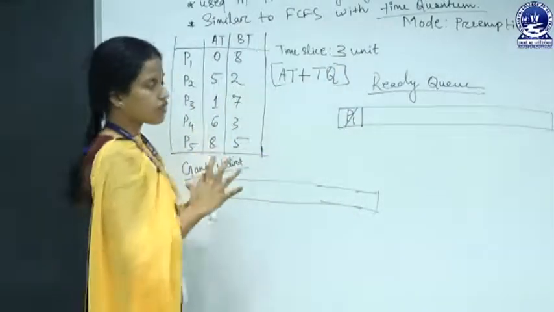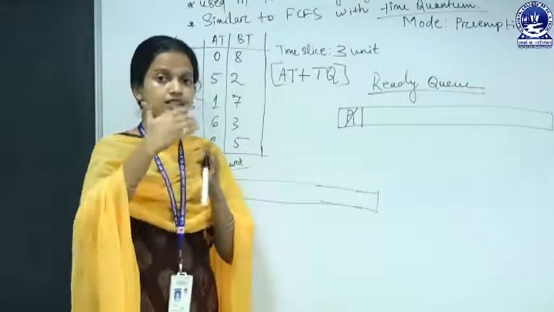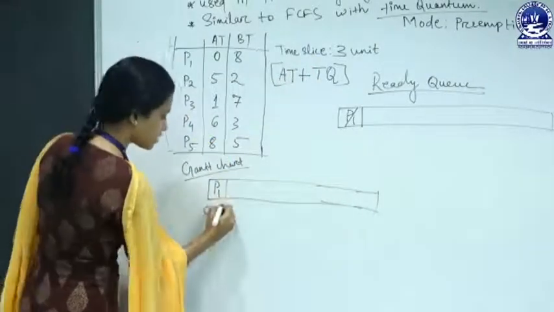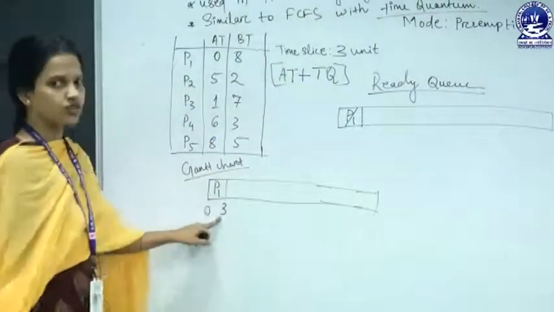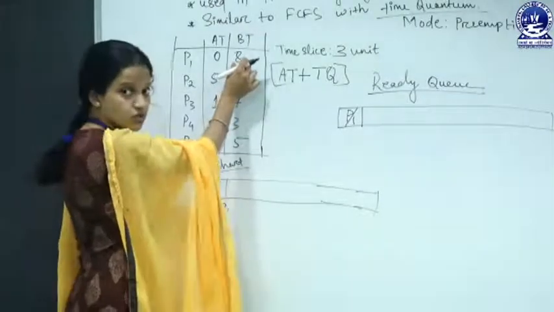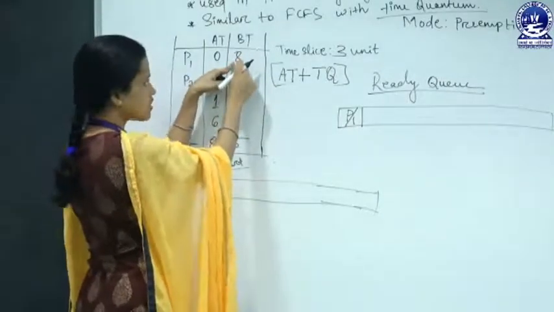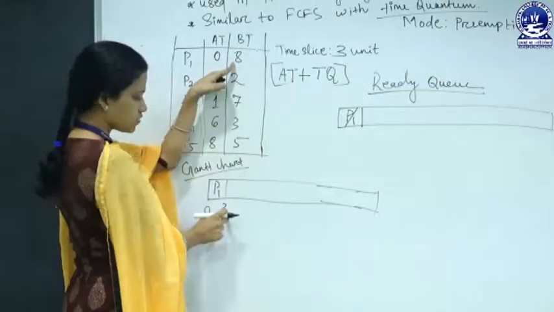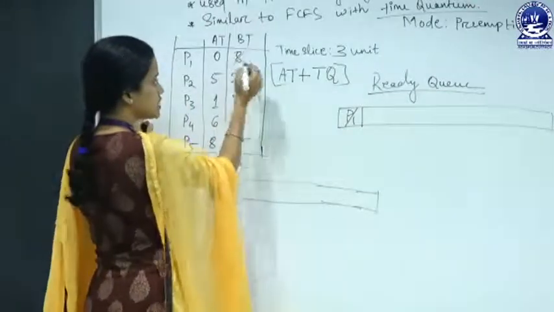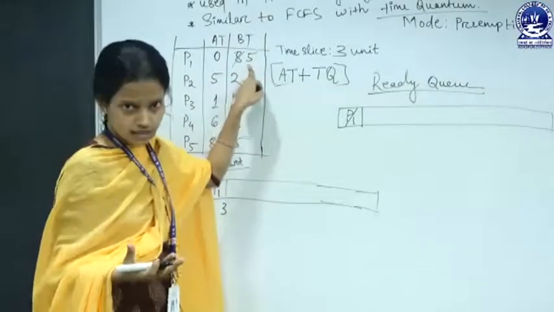So what is round robin? The process runs in the CPU until the time slice expires. So it will continue its execution for 3 units of time. We have to update the burst time also. From 8 units of burst time, it will complete only 3 units, and the rest still needs 5 units of time to complete its execution.